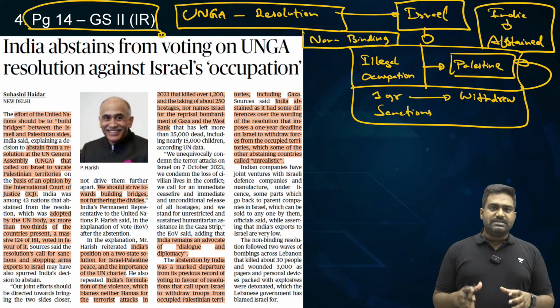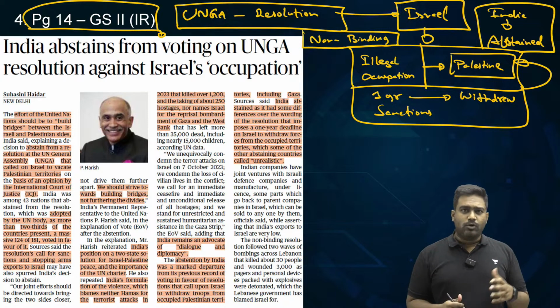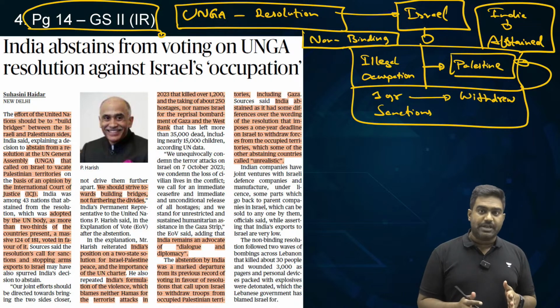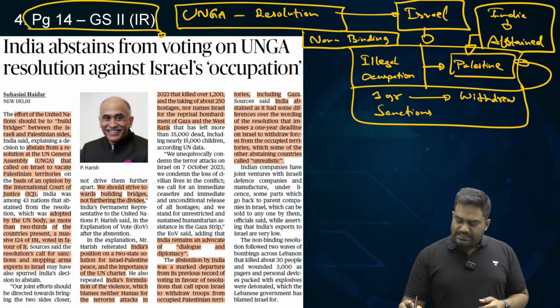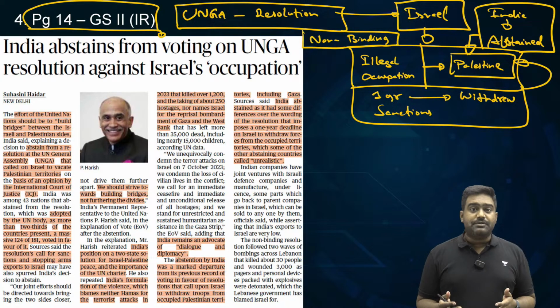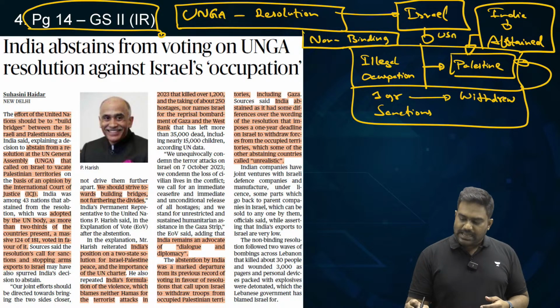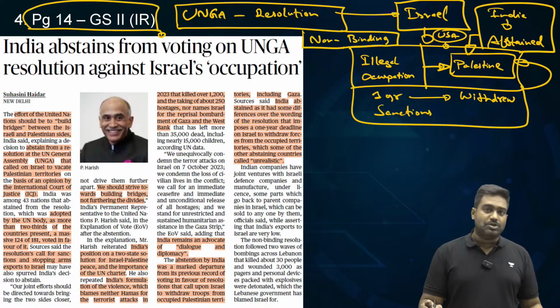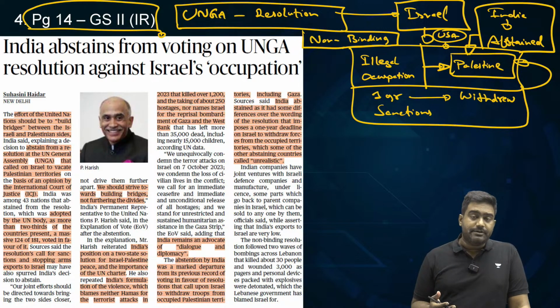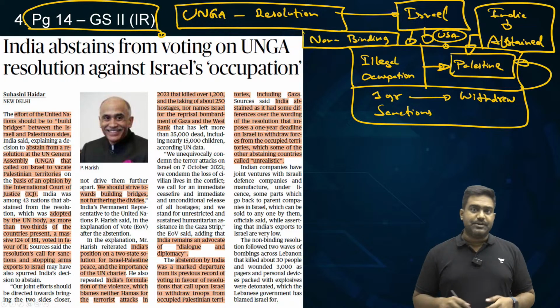Because if you look at Palestinian territories, be it West Bank or Gaza or even the Golan Heights of Syria, which are all under the occupation of Israel, India also recognizes them as illegally occupied territories. In fact, most countries, even the United States, the closest ally of Israel, recognize Palestinian territories to be under illegal occupation of Israel. Even the Golan Heights of Syria is seen as illegally occupied territory.